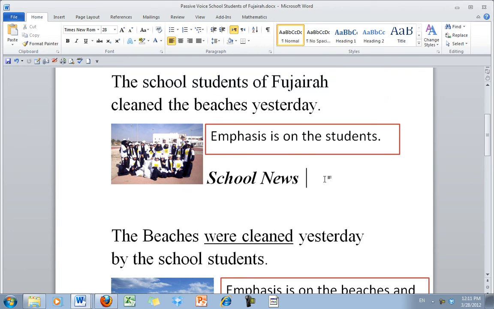This is the kind of article, this is the kind of sentence or title that you might see in a school newspaper, because the purpose of the school newspaper is to emphasize the students and what they do. Therefore, this sentence is active. This is an active sentence. The school students of Fujairah, that's the subject, verb, object. So the doers of the action are being emphasized, and that makes it an active sentence.